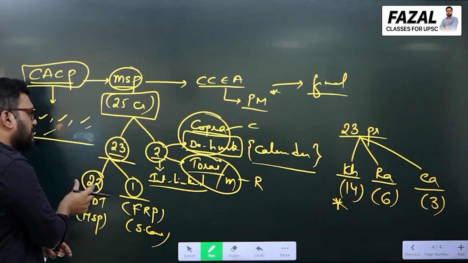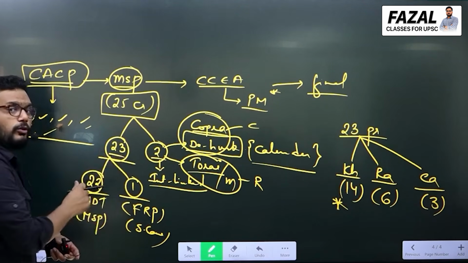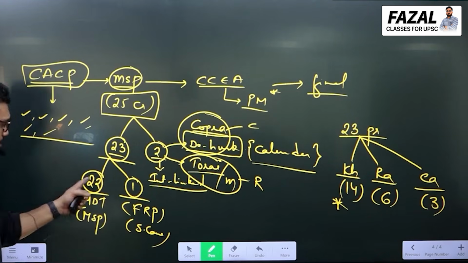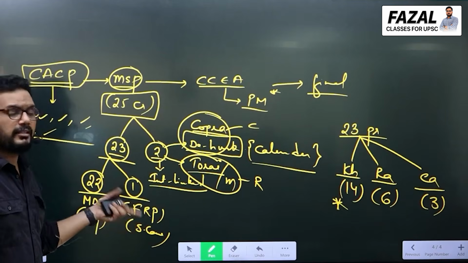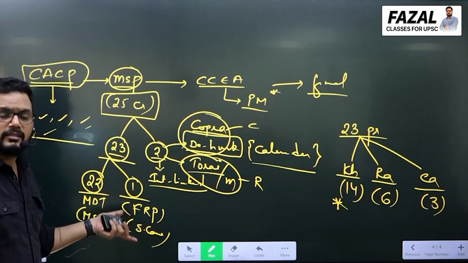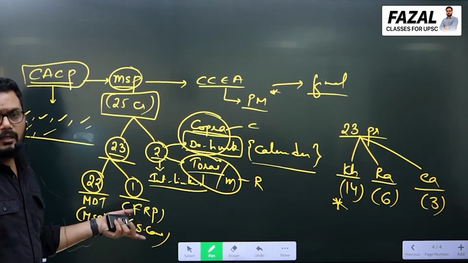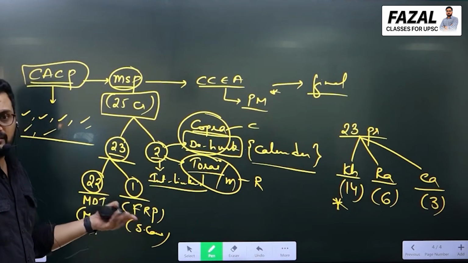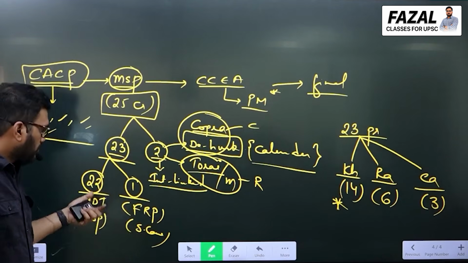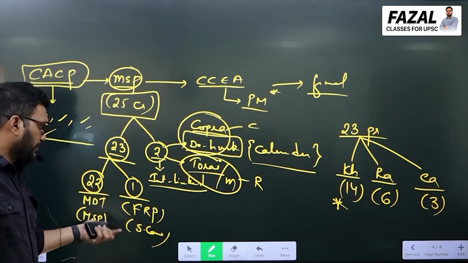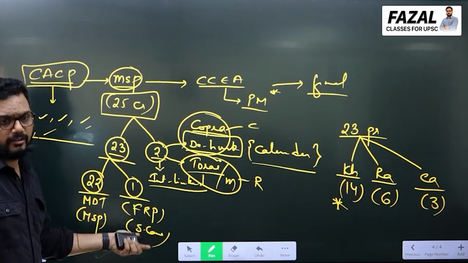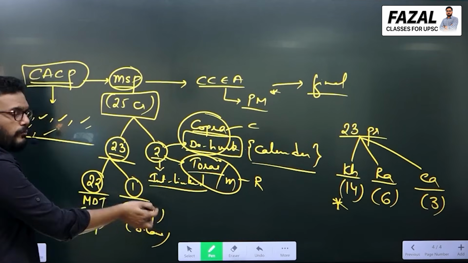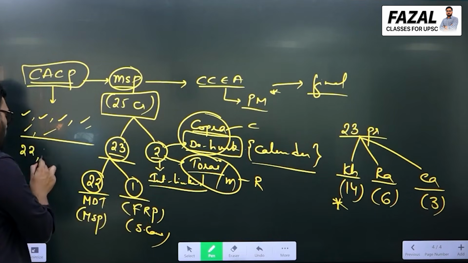23 is further classified into 22 and 1. 22 are called mandated MSP, means compulsory you declare MSP. And 1 you show separately, that we will discuss later. Why are we showing it? Because sugarcane prices are not directly decided only by the government. It is the mill owners who are associated here, and the sugarcane farmers' agencies or associations are involved. So put together, 22 will be shown under MSP, 1 will be shown as sugarcane, which is FRP. So we can write here 22, 1, 2.